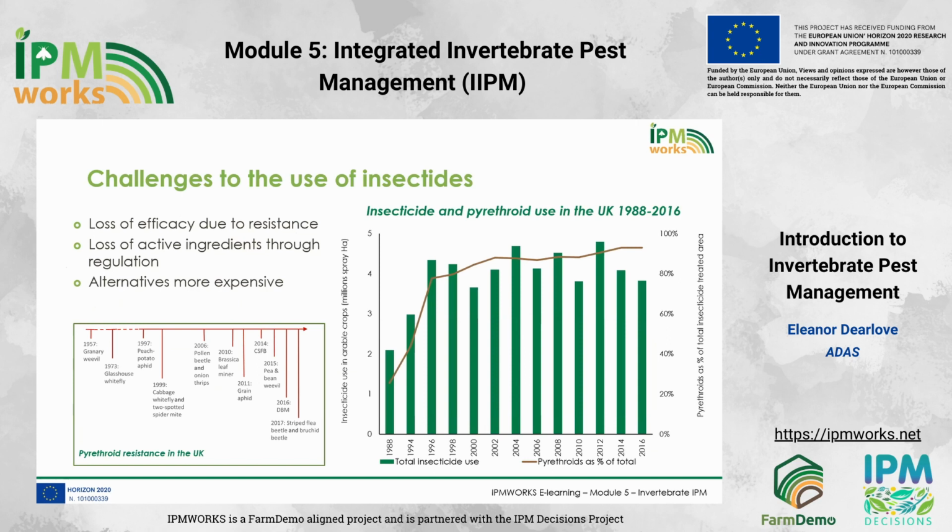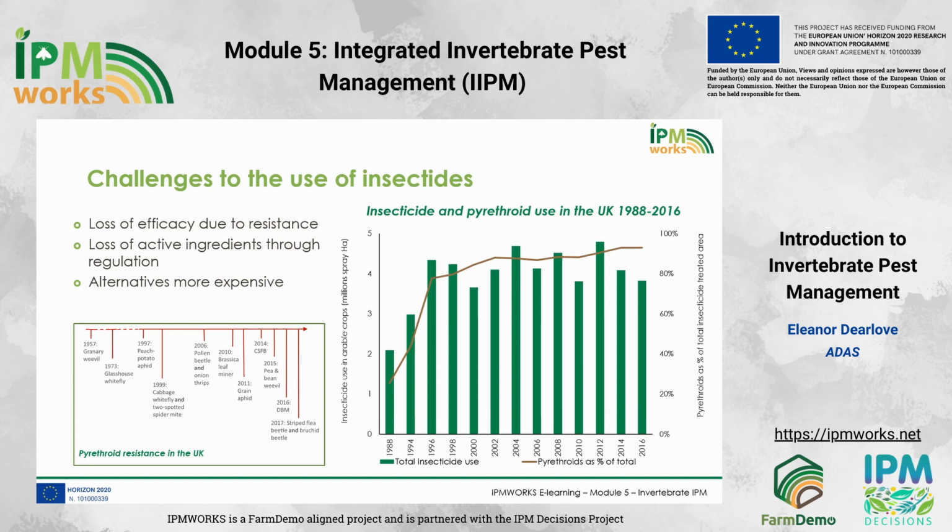Aside from the problems these chemicals pose to non-target species, many of the targeted pests have also developed resistance to active ingredients. In the UK, resistance to pyrethroids, for example, has been identified in more than 14 key pests, as shown in the timeline on the left. There are now established monitoring networks to track and identify the scale and potential impact of new resistant populations.